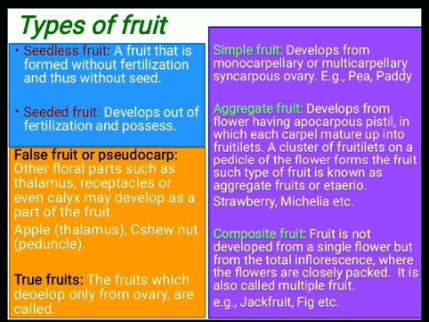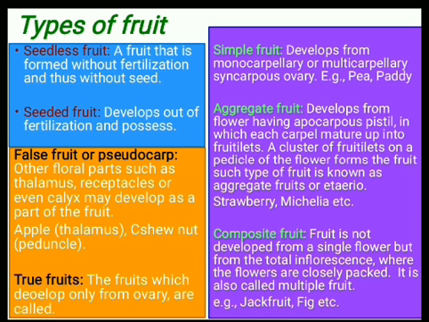And the third type is the composite fruit. In this type, not only one flower is involved in the production of a fruit. Instead, multiple flowers in a single inflorescence get converted into a fruit, where every flower remains closely packed.